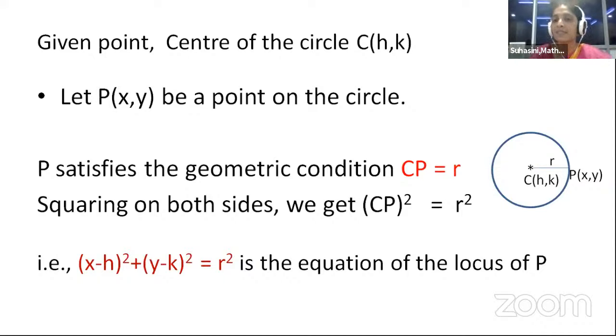The distance formula is root of x2 minus x1 whole square plus y2 minus y1 whole square. In order to remove that root, we square on both sides.